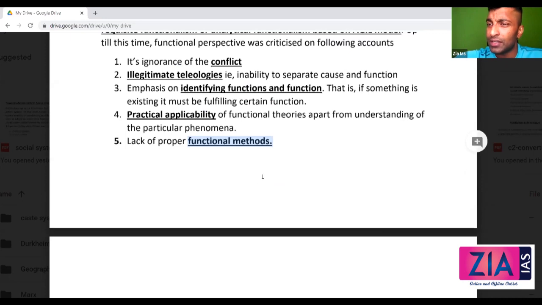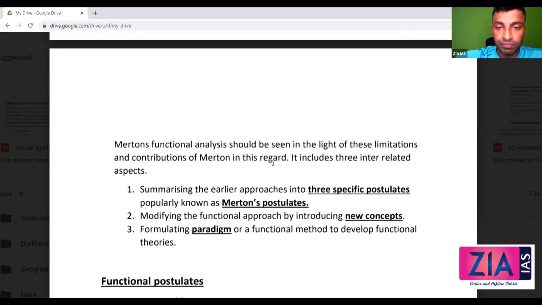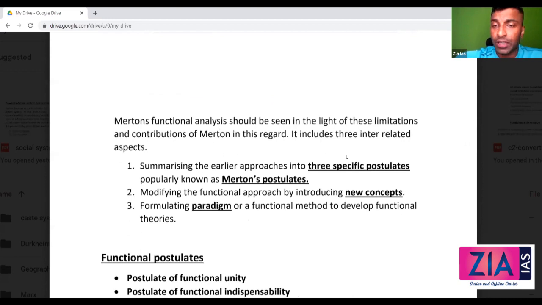What are the methods we discussed in Durkheim? Quantitative methods, right? Statistical techniques in suicide, multivariate analysis, and then indirect experiment in the theory of religion, right? Okay, so Merton's analysis should be seen in the context of these criticisms. He wanted to take functionalism to the next level. So these are the most important points.